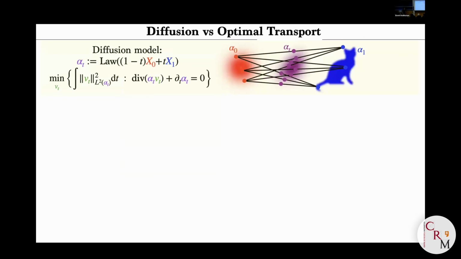So let's go back first to what I've told you before, to the diffusion model. Here I prescribe alpha of t. I prescribe the Eulerian interpolation, and I say that I'm looking for the vector field V which solves the ridge regression. So at least if I start with a Gaussian, this is exactly the diffusion model. It's exactly equivalent to flow matching.